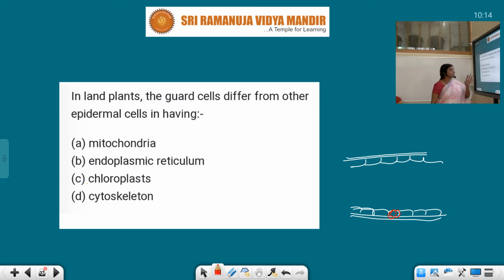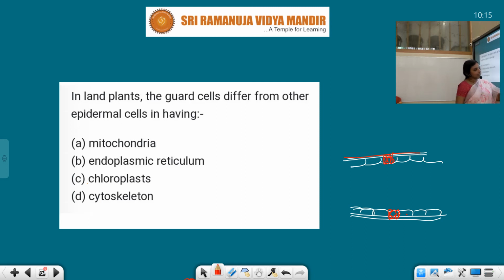And here the question is, in land plants, that means in mesophytes, how the guard cells differ from other epidermal cells. This stomata is present in the epidermal layer, and the stomatal aperture is protected by two guard cells. If it is a monocot, the guard cells are dumbbell shaped; if it is a dicot, they are kidney shaped.